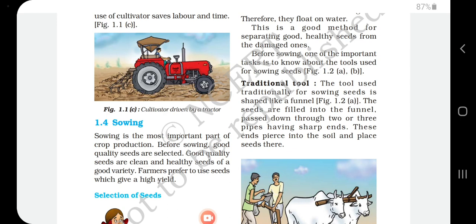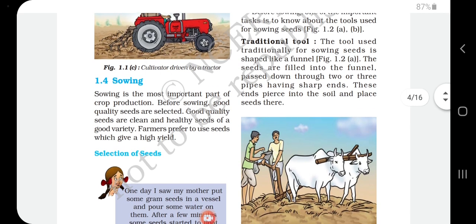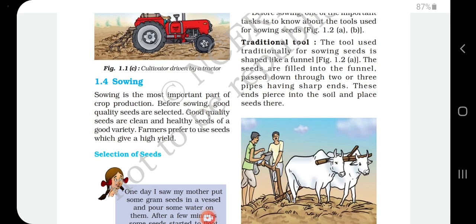Then how will you do the sowing? There are different tools for the sowing process. Traditionally, they use a seed sower shaped like a funnel. Look at this picture, it clearly shows a funnel shaped device attached to a long pipe.